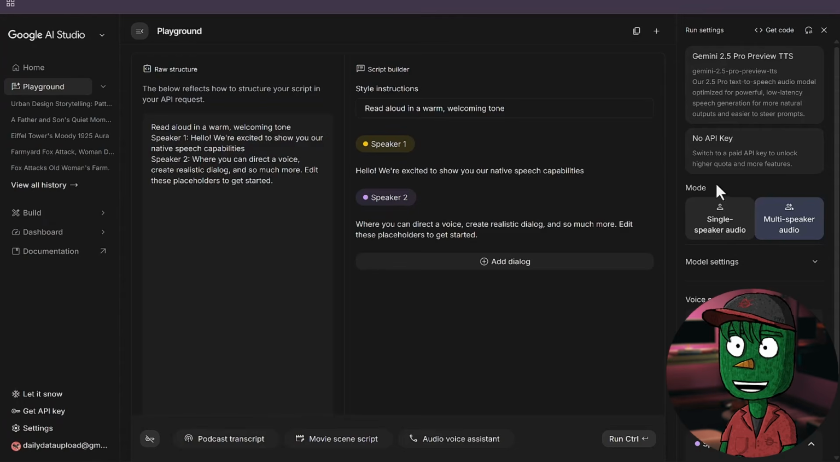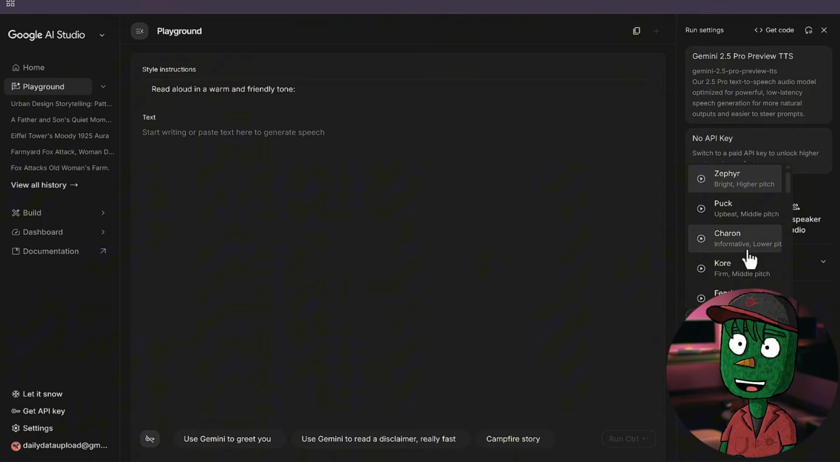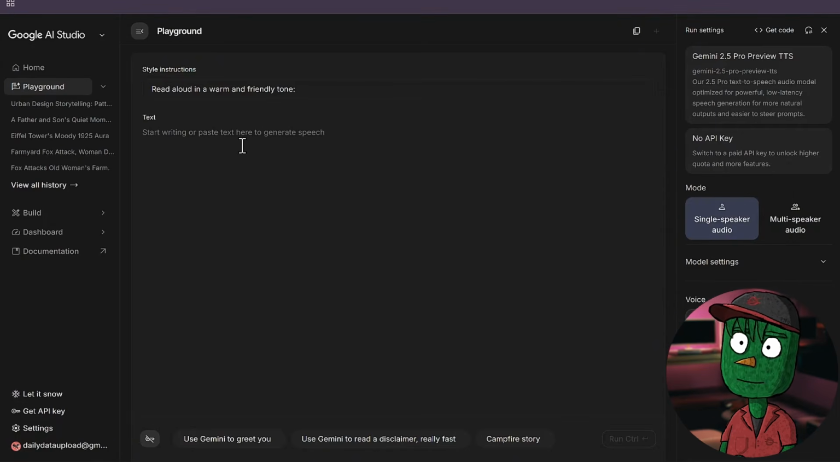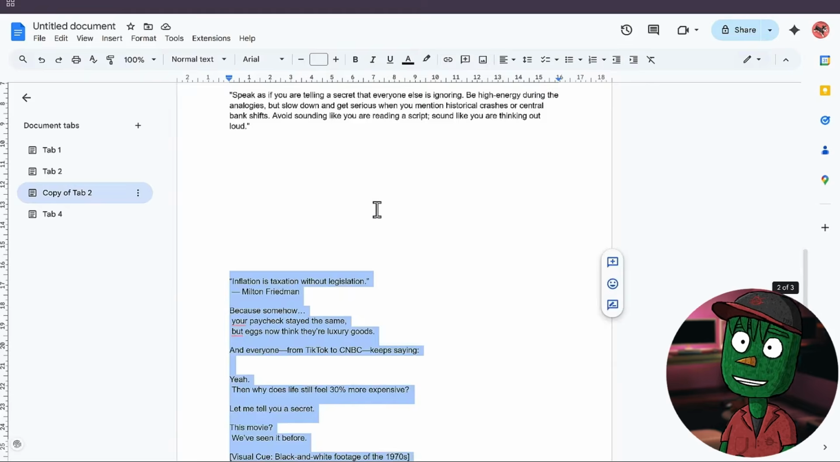First of all, I want you to change the mode here to single speaker audio, and then come down to the voiceover. Go through them and pick the one that best fits your preference. Now, before you do anything, we have to first of all paste the script you copied from your Google Doc file where you saved your script. Paste it here first. Then you now have to go to the Google Doc file that I created for you.